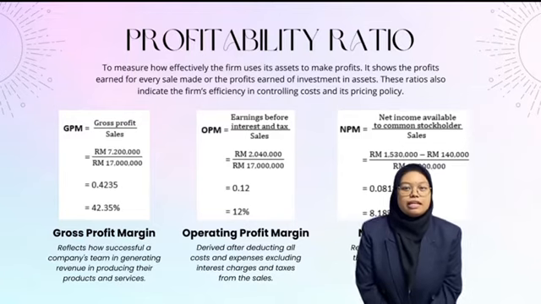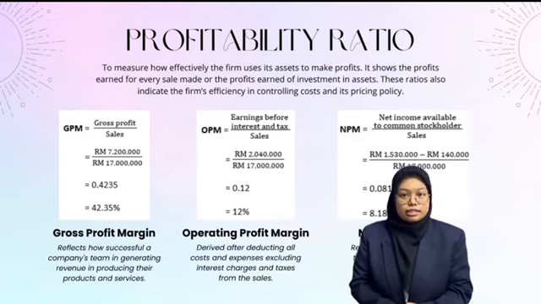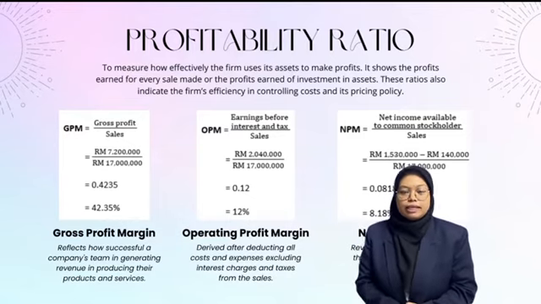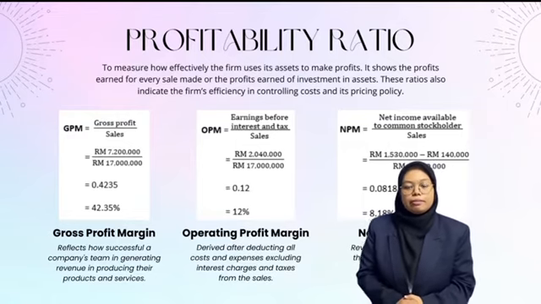Hikmat Bati Berhad gains 42.35% of GPM, where it is higher than the industry average. With that, the higher the ratios, the better it is. Reduced cost of sales by changing the supplier could improve the GPM percentage.